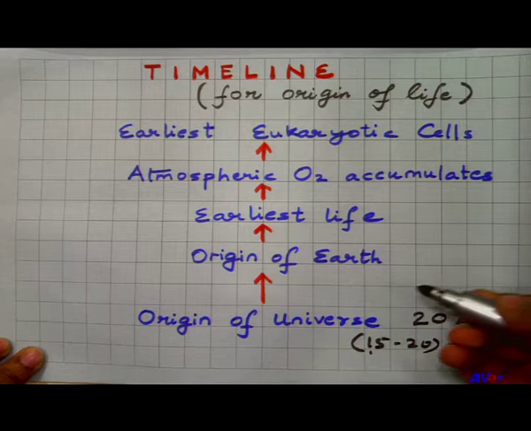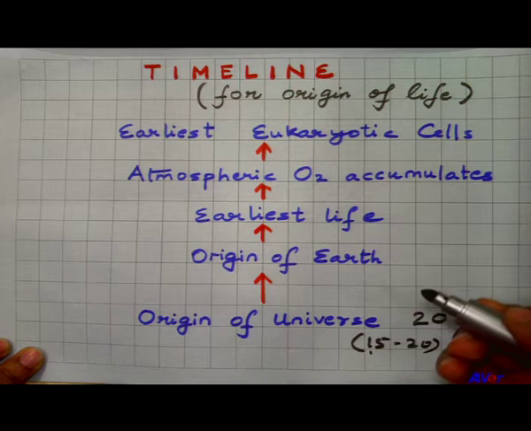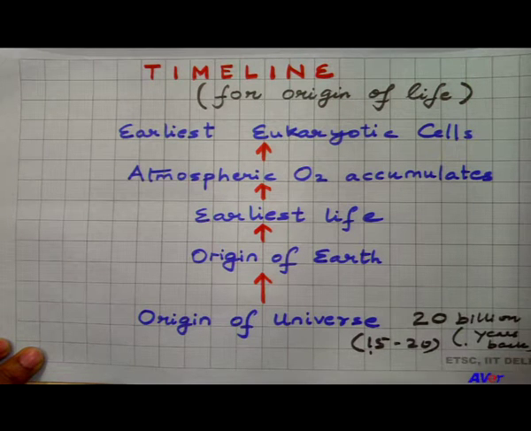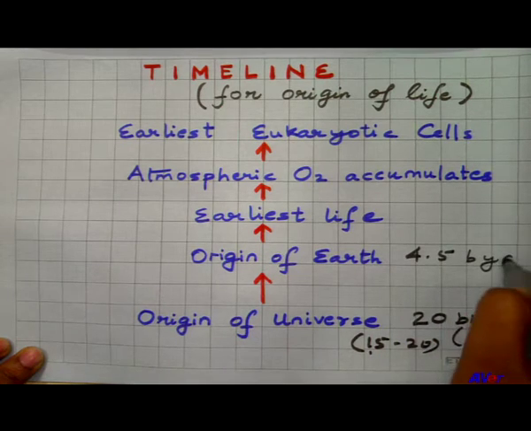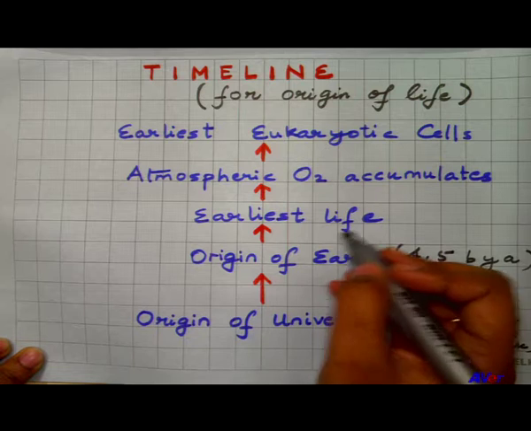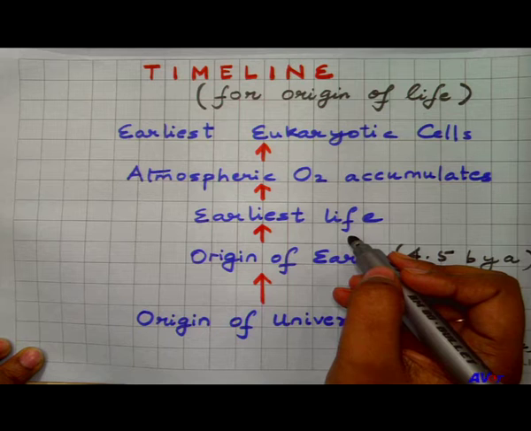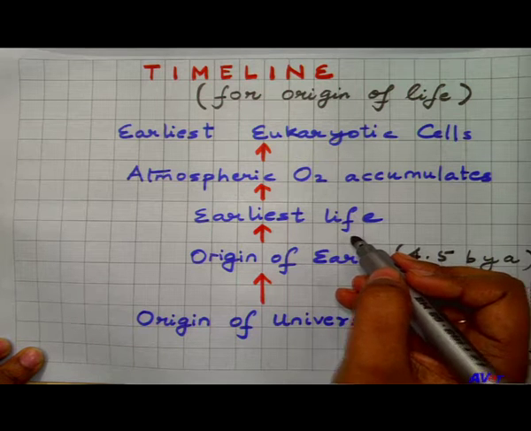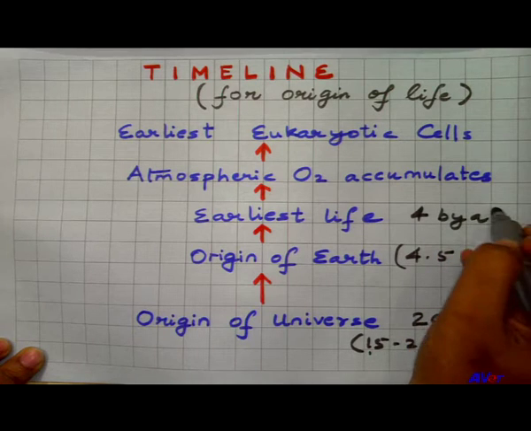Then the further sequence which arose was the origin of the galaxies, solar system and origin of earth, which was about 4.5 billion years ago. Then the earliest life-like structures, or the first organic macromolecules, were formed about 4 billion years ago.